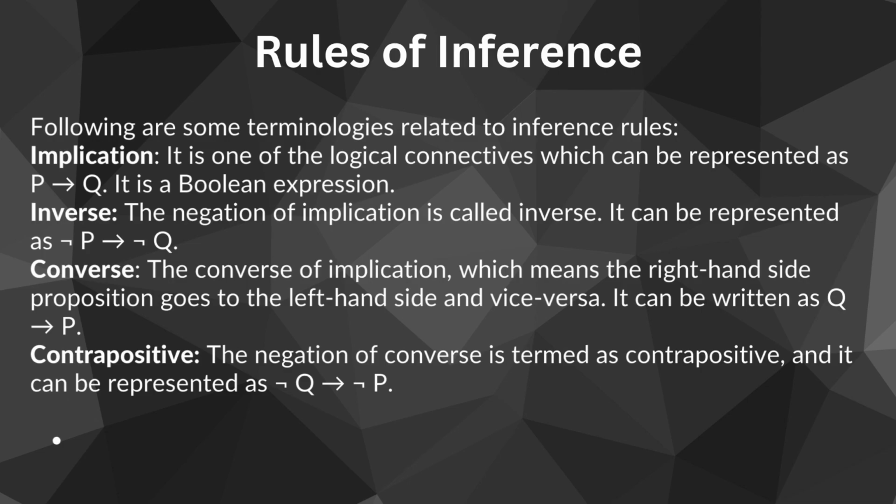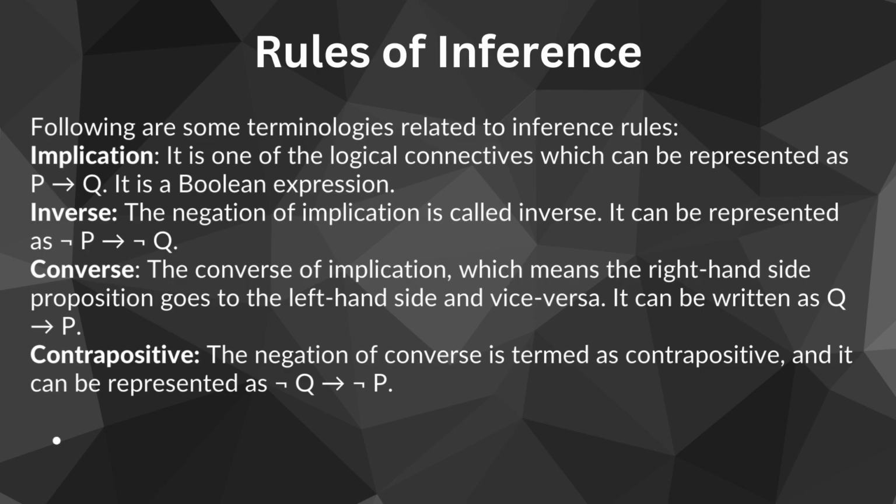The next term that we use in inference rules is contrapositive. The contrapositive is like turning the tables on both sides of the promise and flipping them. Instead of saying if no homework then no TV, that is not P implies not Q, you say if no TV then no homework, that is not Q implies not P. It is like saying if I did not get TV time then I must have finished my homework. The contrapositive of an implication P implies Q is formed by taking the inverse of the converse, not Q implies not P.